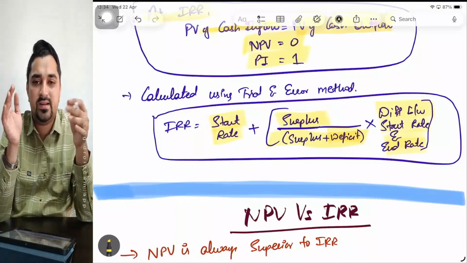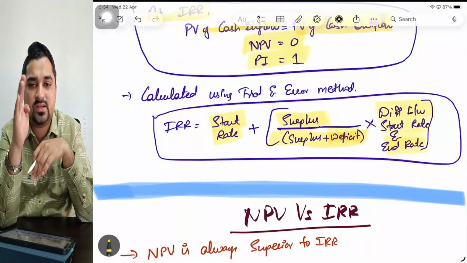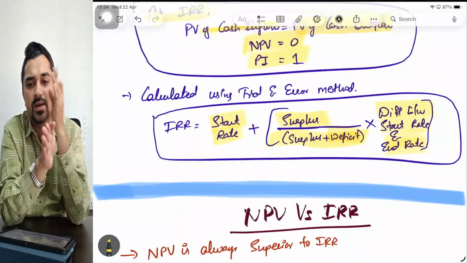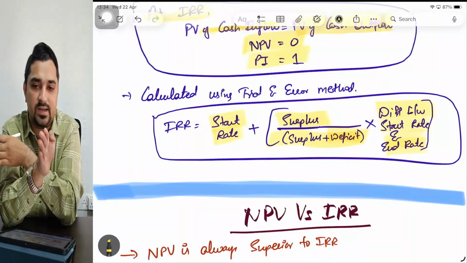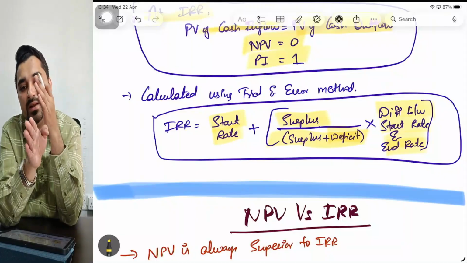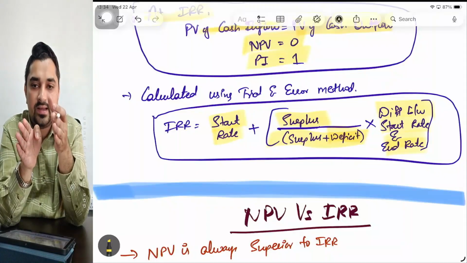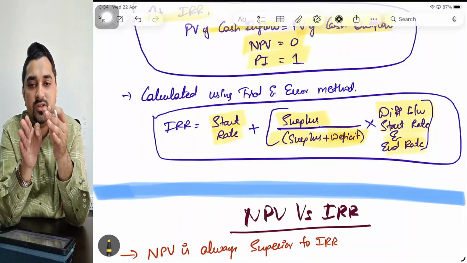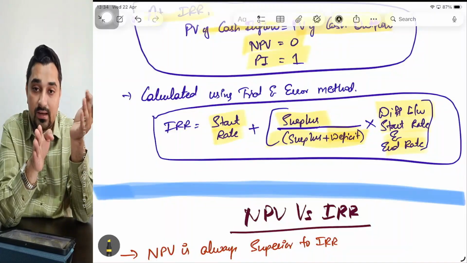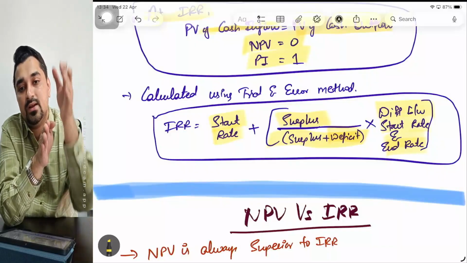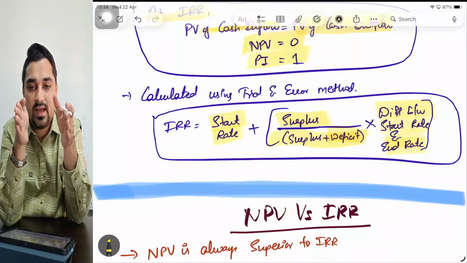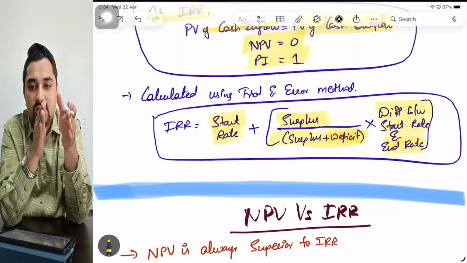First you will do trial and error. You'll start with the opportunity cost given in the question. If NPV is positive, take the next rate. If NPV is negative, take the preceding rate. Generally NPV will be positive only. Then I'll go to the next rate and take NPV. NPV is positive means, again, what? It is earning more than that. Again I'll go to the next rate. So the moment I get NPV negative, then I'll have a perfect range. It is more than 15, less than 18.